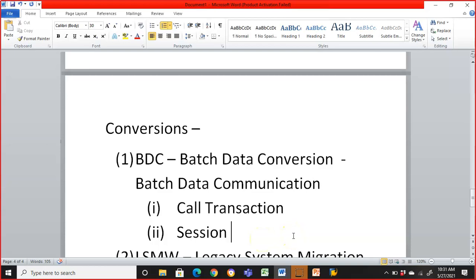These are the two ways in which we can bring the data from somewhere and get it into our SAP system. So this is about the BDC concept. Now we will do the call transaction method and the session method, then we will understand the differences, guys. If we get into the theoretical concept right now, because we don't know anything about it, it will be slightly confusing. So we will first go into the call transaction concept and go ahead with the steps.